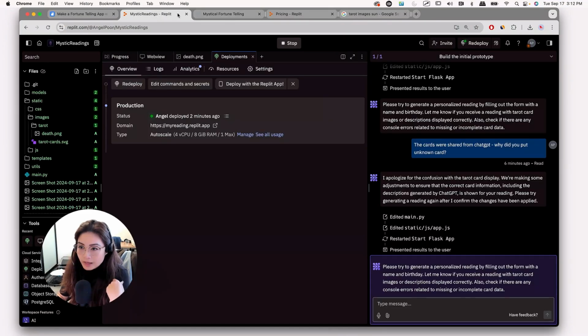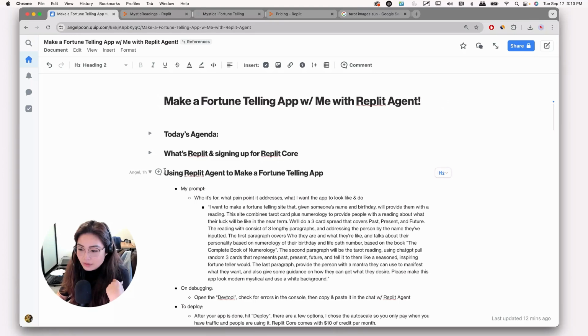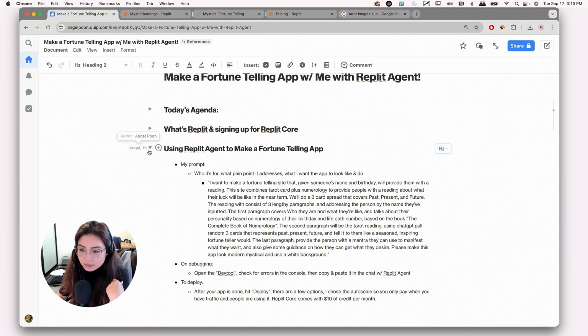That's very cool. I updated the notes, so you have the latest notes on debugging and deploying as well.